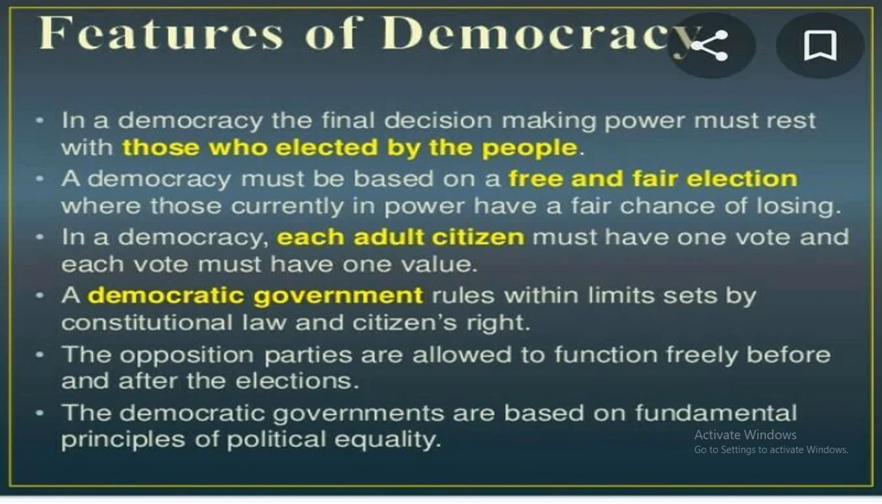In a democracy, each adult citizen must have one vote and each vote must have one value. And the fourth point is that a democratic government rules within limits set by the constitutional law and citizens' rights. The opposition parties are allowed to function freely before and after the elections. So democratic governments are based on fundamental principles of political equality. These are some features of democracy, and the exercise of this choice leads to a government limited by the basic rules of the constitution and citizens' rights.